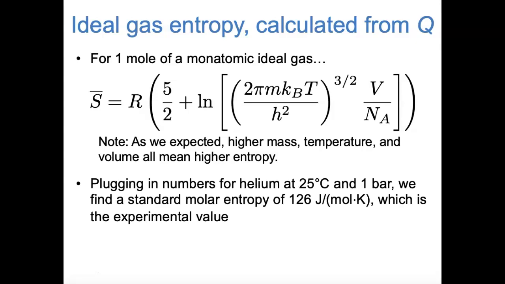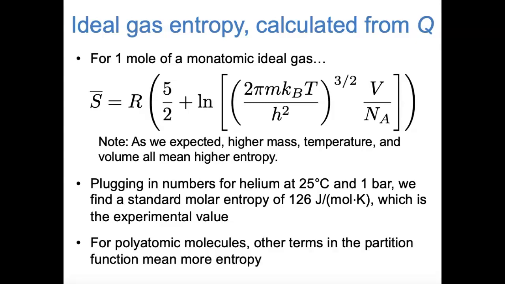When we plug numbers into this expression using the mass of a helium atom and 25 degrees Celsius and 1 bar, we find a standard molar entropy of helium of 126 joules per mole Kelvin, which perfectly matches the experimental value. So all of this really does work. And finally, I'll point out that if we wanted to do something similar for polyatomic molecules, we would also have to use the other terms in the partition function for rotational energy and vibrational energy, which would lead to more entropy.